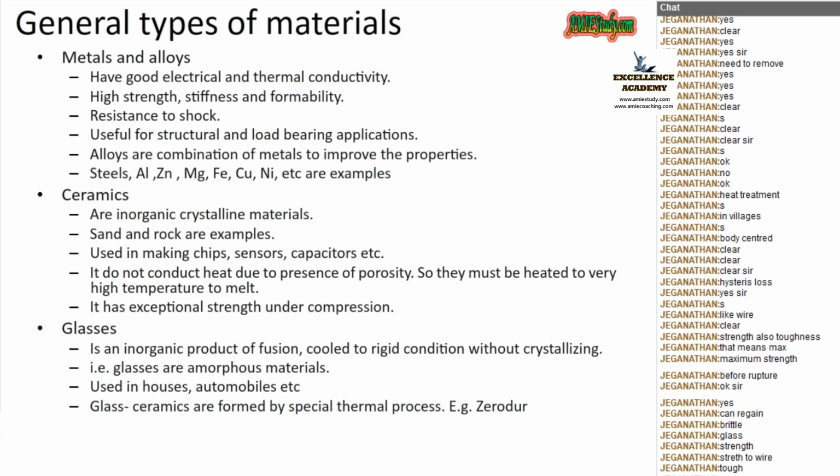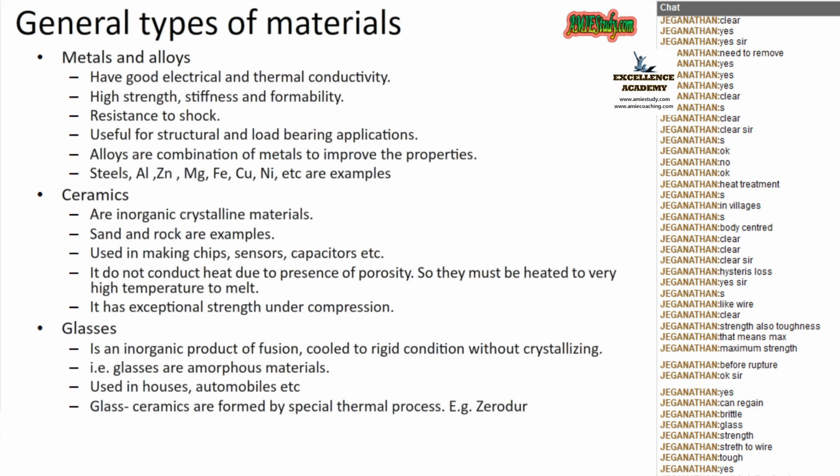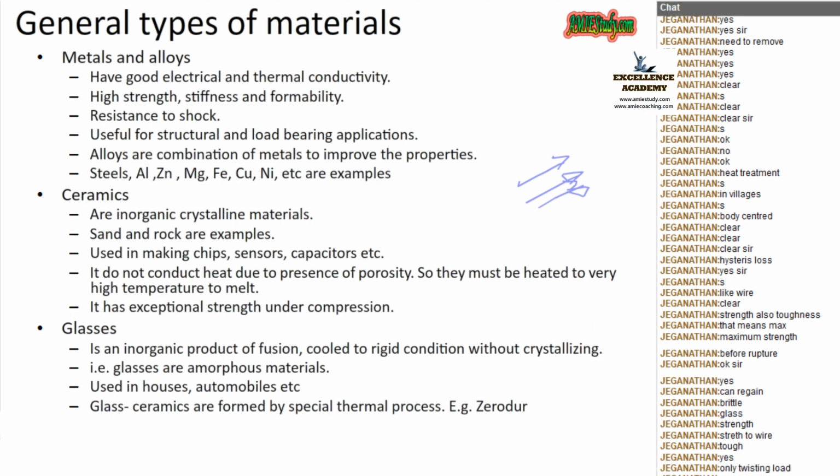Stiffness. What is meant by stiffness? The property of a material to resist deformation. That is, no deformation will happen due to the load. That is called stiff. That material is a very stiff material. That means it will not undergo any deformation when a load is applied. Okay. And then what is resilience?